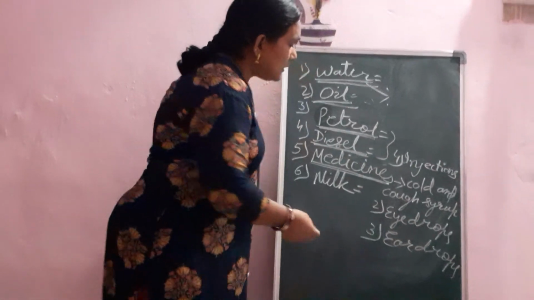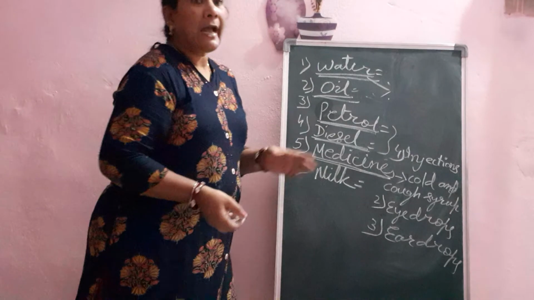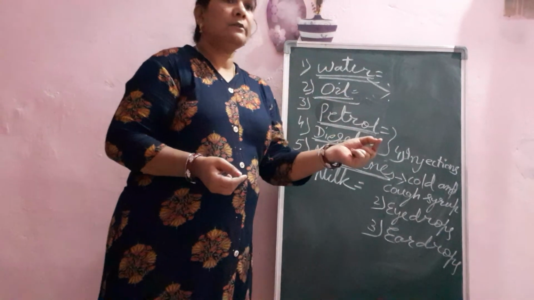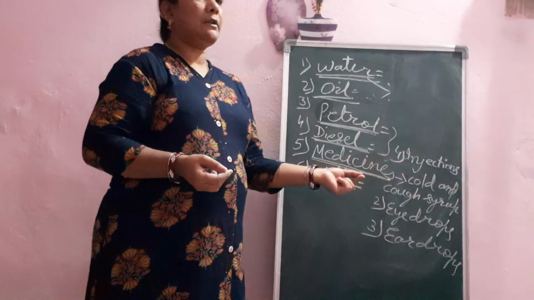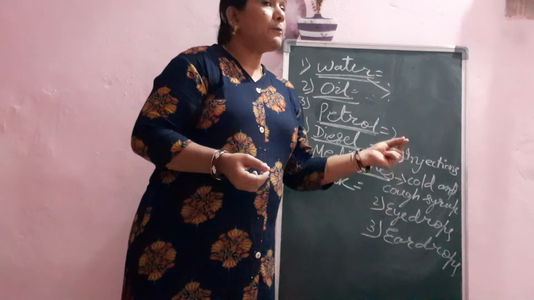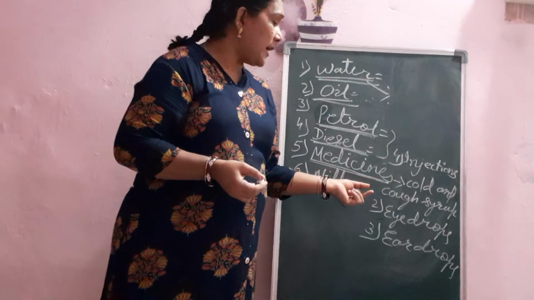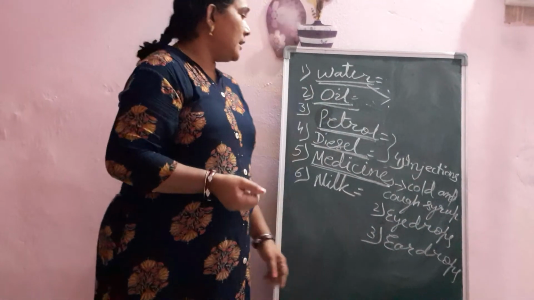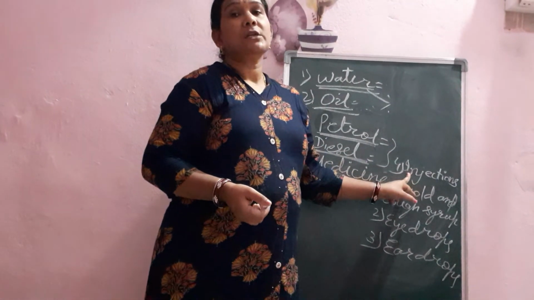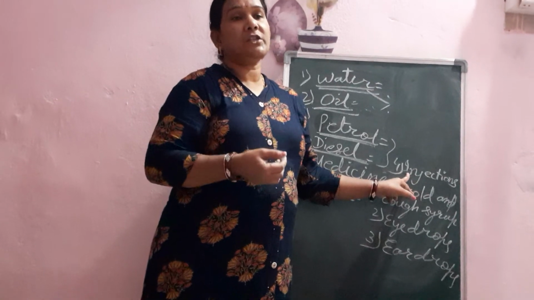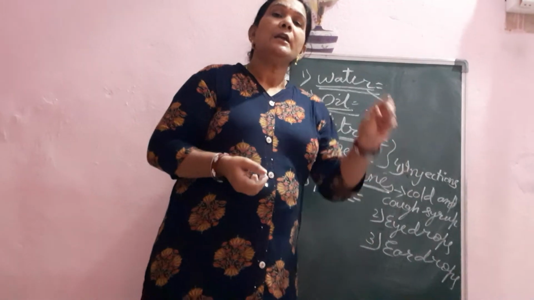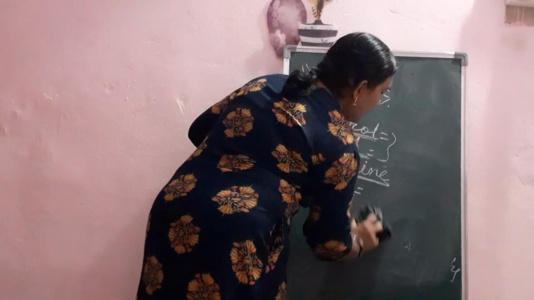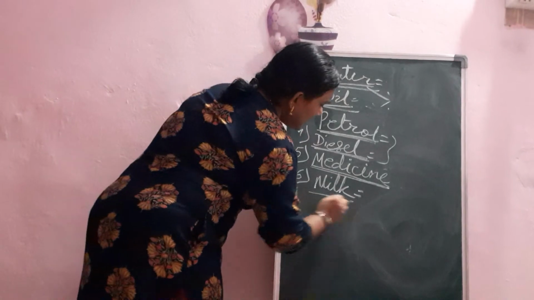Now next one is eye drops. Eye drops, how much quantity should we take? Hardly less than 1 milliliter, not more than that. If we take more than that, it's harmful for our body. Ear drops also we take less than 1 milliliter. Same like this, injections. Some medicines we take through injections, those also we take less than 1 milliliter. Now we will learn about milk. Okay, this is milk.